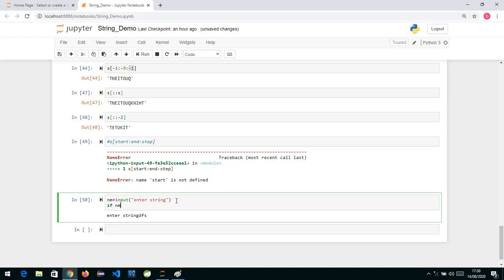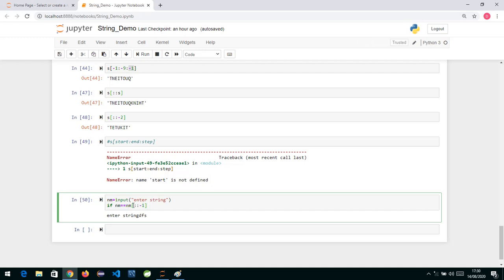If nm is equal to nm[::-1]. Now what we are doing over here is, using the slice operator itself, we are getting a new string which is the reverse of the original string. This reverse string we can store also, if we want, first store and then use it accordingly. I am using it directly here.